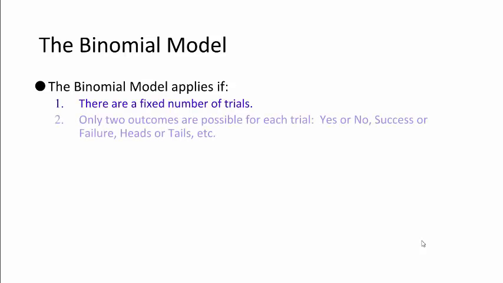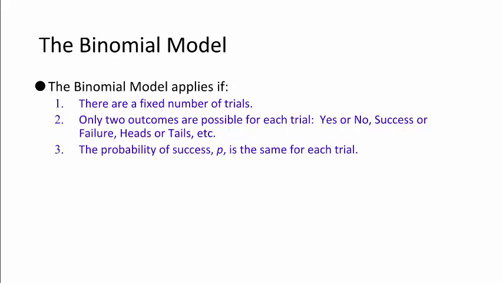The binomial model applies if there are a fixed number of trials, there are only two outcomes possible, yes or no, success or failure, heads or tails, and the probability of success, P, is the same for each trial.